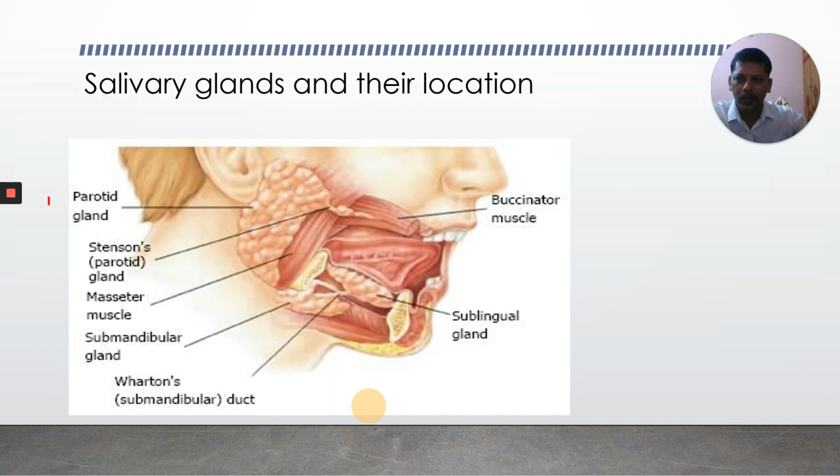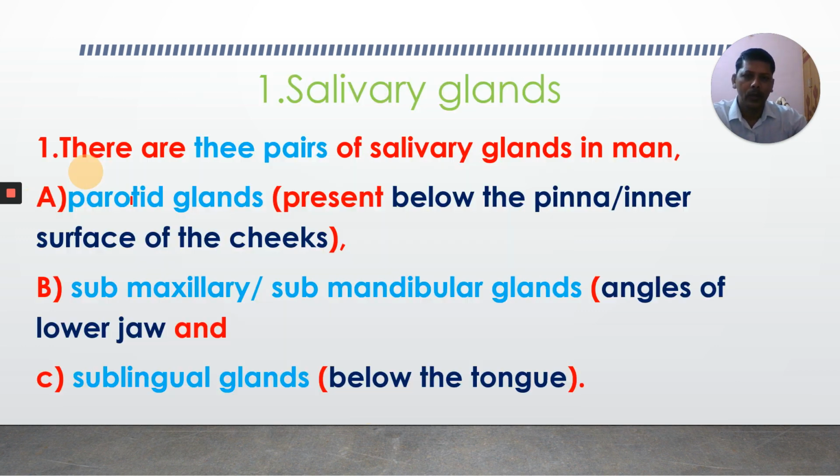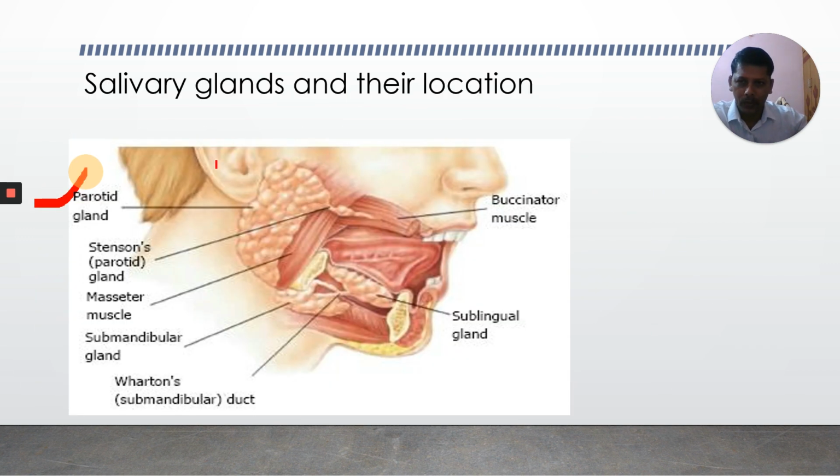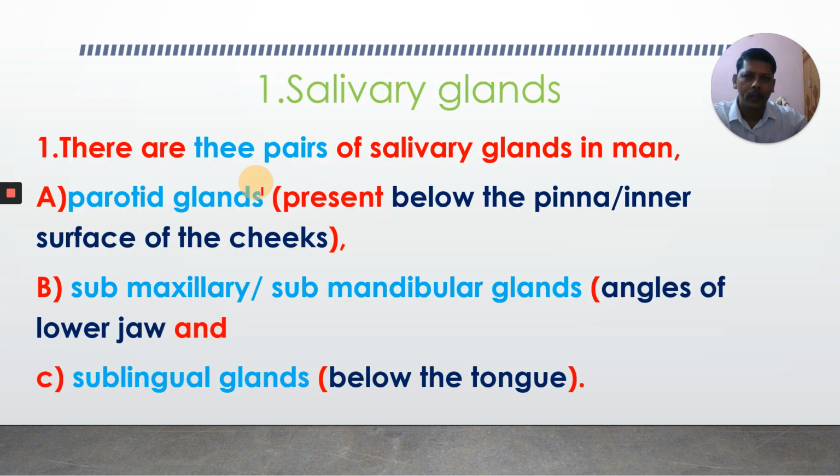Observe here, this is the parotid gland. What is its location? It is very important in matching bits. It is given one type: column one, name of the salivary gland, the other side, its location. Parotid glands are present below the pinna. You know, this is the pinna, the external visible part of the ear. Is it clear? It is present below the pinna or inner surface of the cheeks.